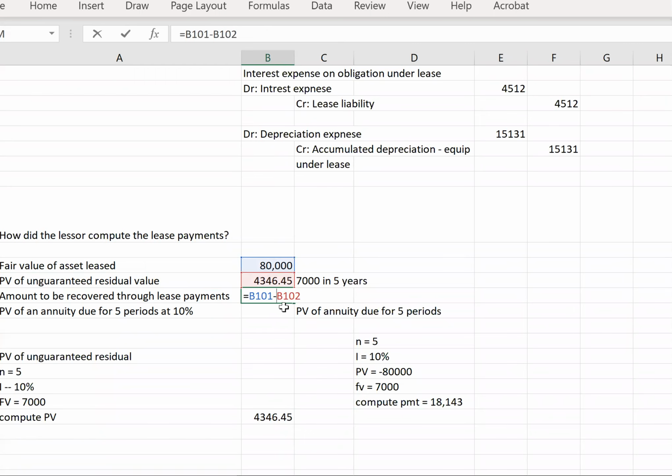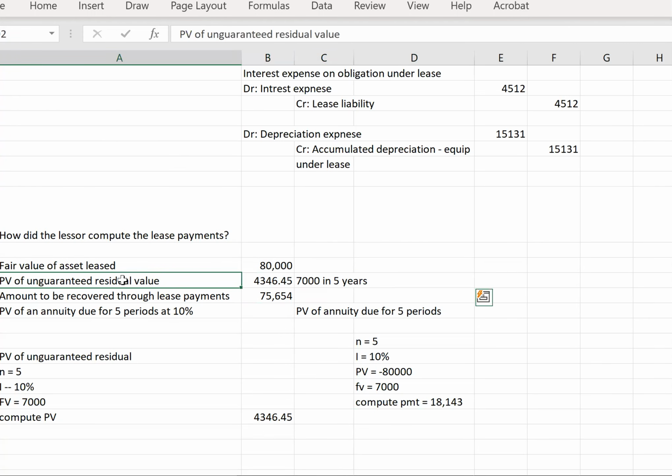So they only need to recover this value because they expect the leased equipment to be worth this at the end. So this is what they need to recover. And we had to calculate the present value of the unguaranteed residual value, which we don't include in our lessee present value of lease payments, but the lessor does include in the calculation of what they need to earn a return on, because this is part of their return.